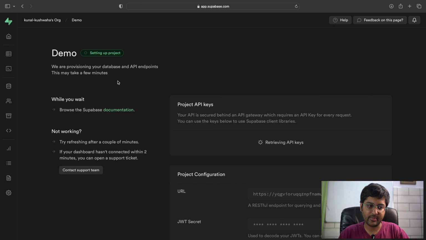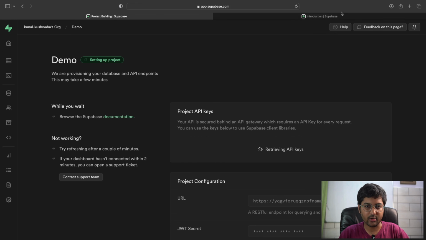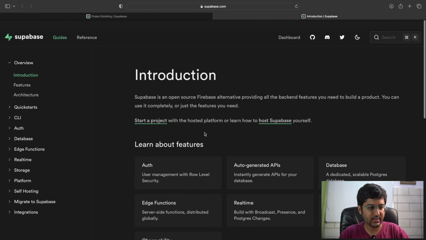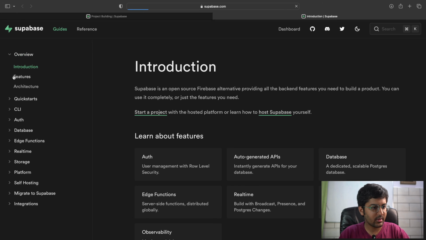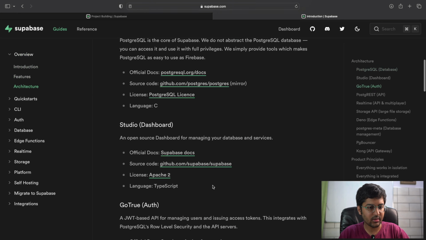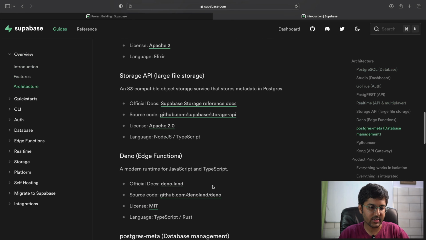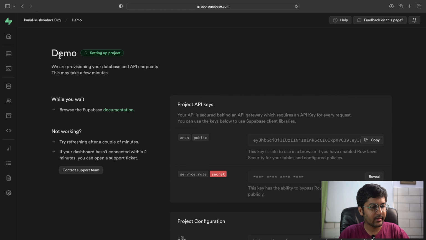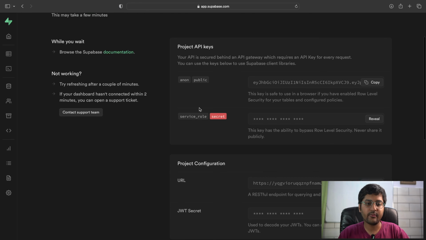So it's saying it's setting up our project, and we can check out the documentation in the meantime. In the documentation you can check out some of the features, the architecture, how it works, and what it's using. It's saying that we are provisioning your database and the API endpoints. It's just going to take a few minutes.